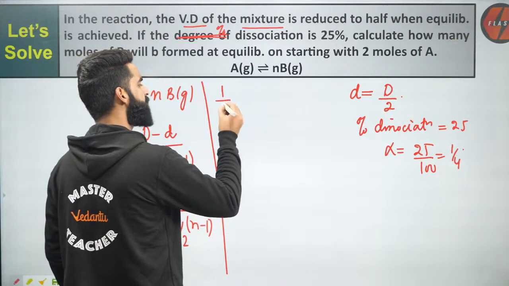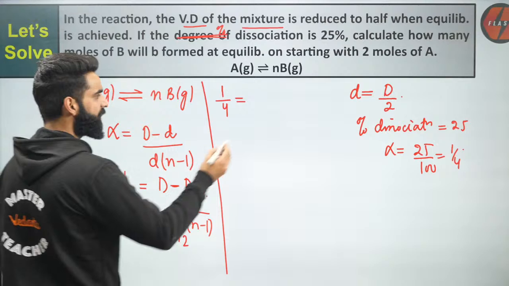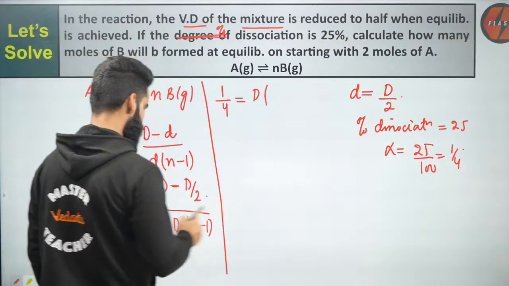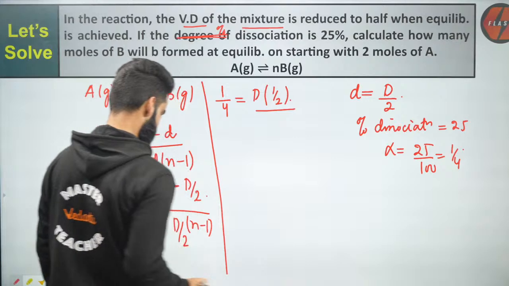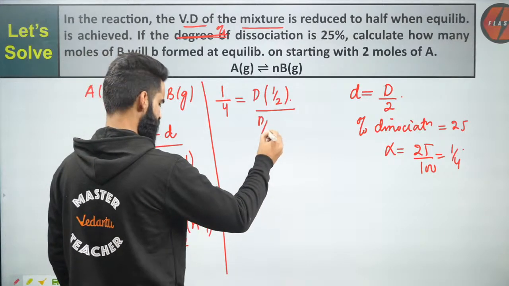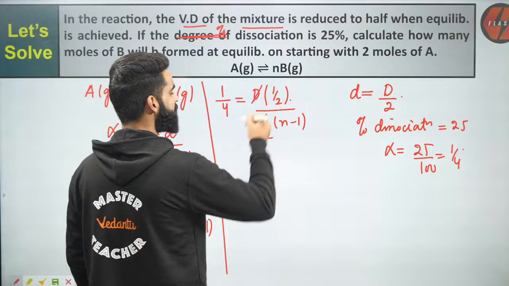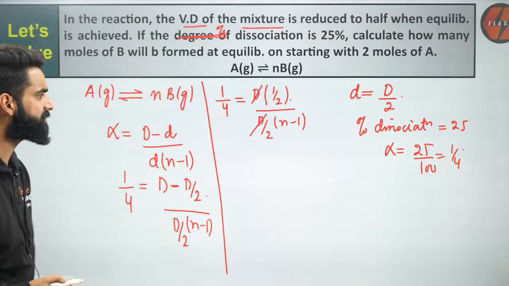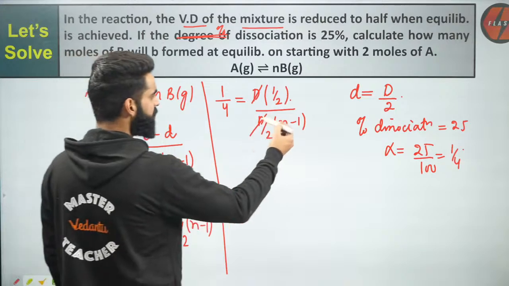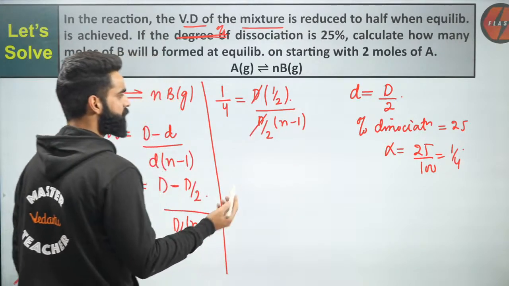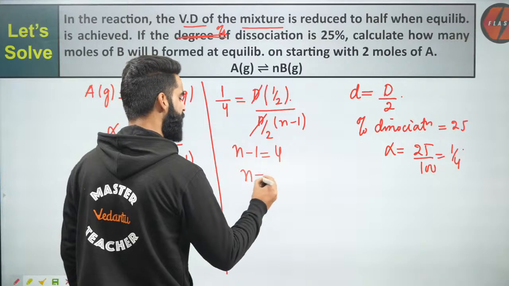This is 1 divided by 4 is equal to, taking D common, D times 1 minus 1 by 2, which is 1 by 2, divided by D by 2 multiplied by n minus 1. This D and this D get cancelled. Is it clear to everyone? Over here I have 1 by 2, over here 1 by 2, so they also cancel. So I get n minus 1 is equal to 4. The n value I got is 5.